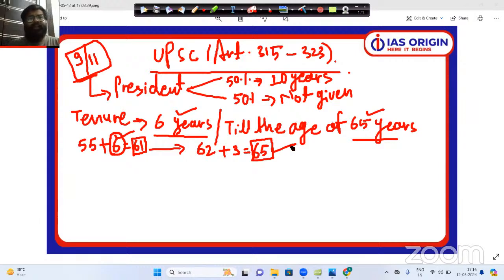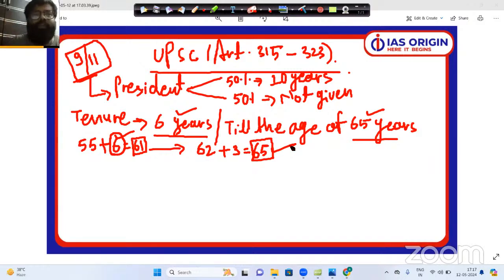So whichever condition comes first, 6 years or the age of 65, that will be your tenure.